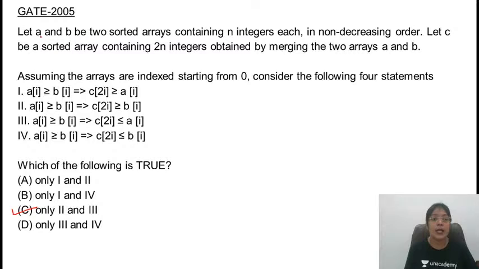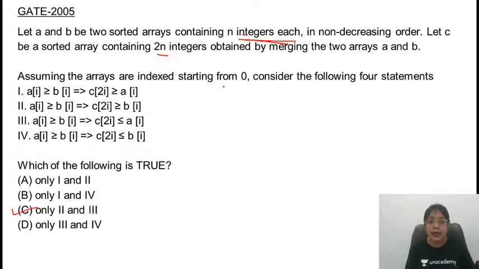What they're saying is, let A and B be two sorted arrays containing n integers each. The size of both the arrays will be the same, in non-decreasing order. What does non-decreasing order mean? Either you have increasing order or the elements will be the same, but decreasing order is not allowed. Let C be a sorted array containing 2n integers. C is an array created after merging the arrays A and B. Array A has n elements and array B also has n elements. When you merge two arrays of size n each, what will be the size of the resultant array? It will be double the size of A or B.